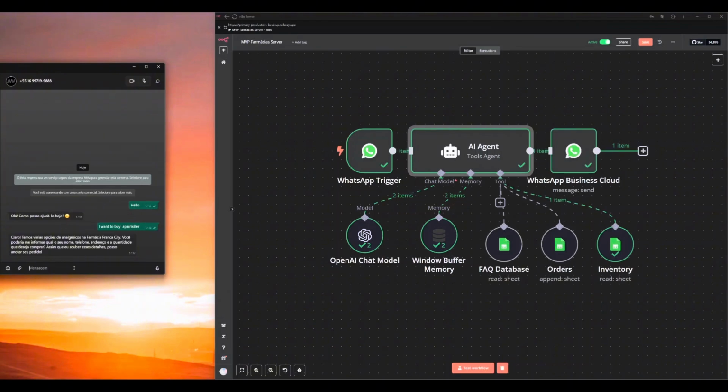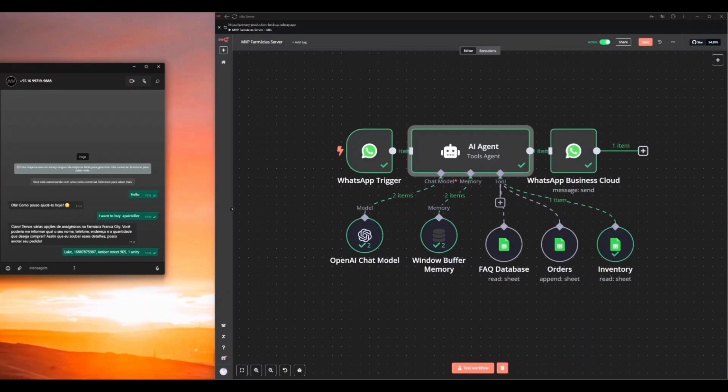So me, telephone, address, and how much would I want? Unity. So I gave the